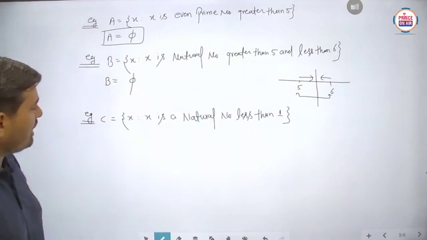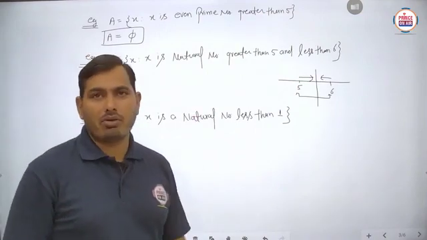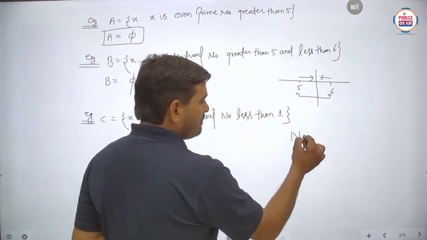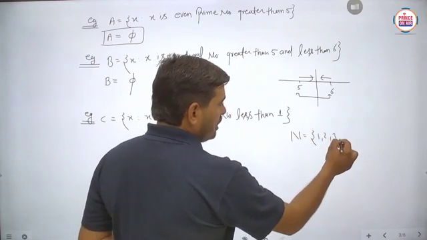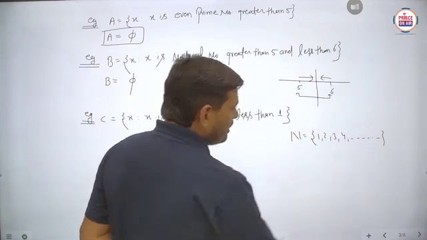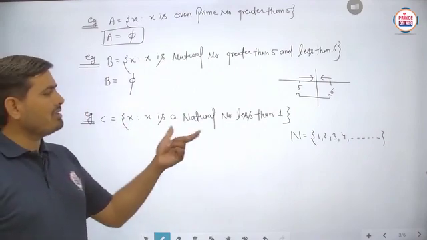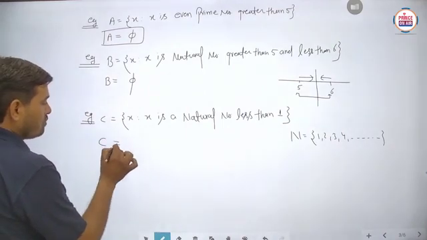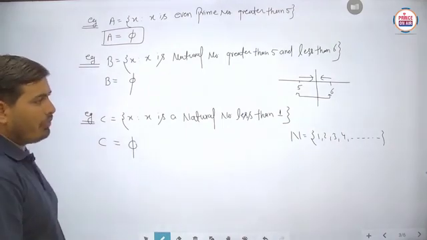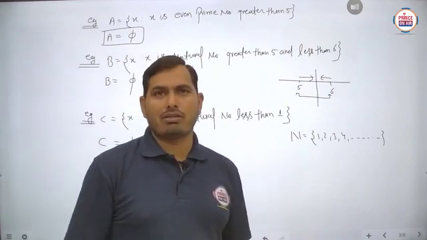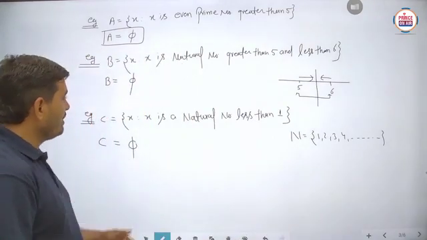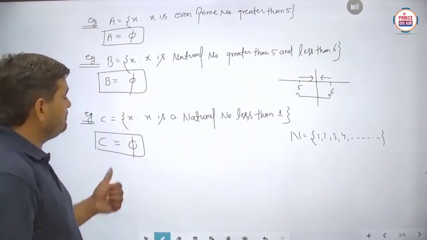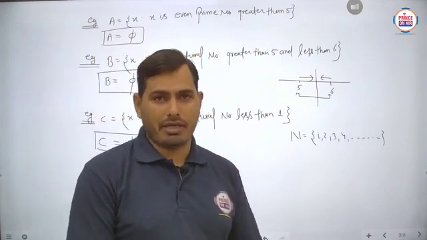So here we write, x is a natural number less than 1. Again students, you know very well that the set of natural numbers starts with 1, 2, 3, 4 and so on. Is it clear? So x is a natural number less than 1. Basically, no natural number is found which is less than 1. So again you can give the answer in tabular form of this set as phi. So you can solve any set which is said to be the empty set. Is it clear?